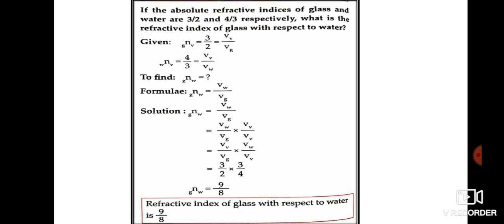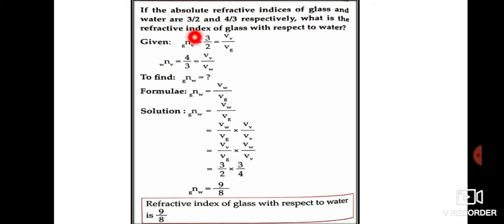Okay, we got another sum over here. If the absolute refractive index of glass, means refractive index of glass with respect to vacuum, and water are 3 by 2 and 4 by 3 respectively, what is the refractive index of glass with respect to water? Okay, now see what they have asked, what they have given. They have given refractive index of glass with respect to vacuum. Why? Because they have used the word absolute. So when they use the word absolute, it means it is with respect to vacuum.